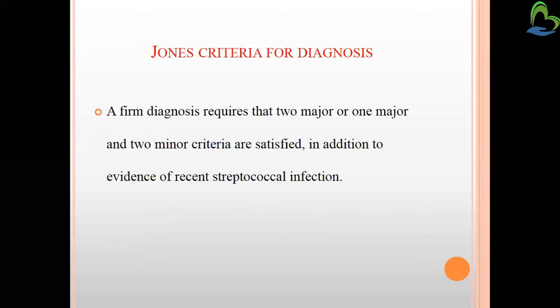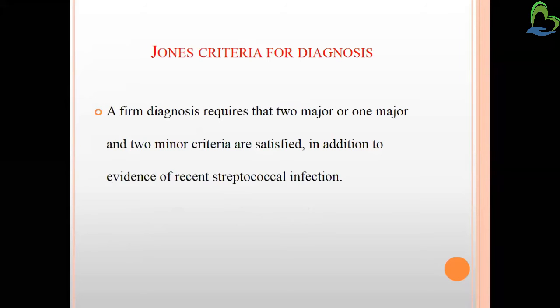Now the major manifestations are seen in the Jones criteria for diagnosis. It is the particular way we try to find out that rheumatic heart disease is there. It is named the Jones criteria for diagnosis of rheumatic heart disease.